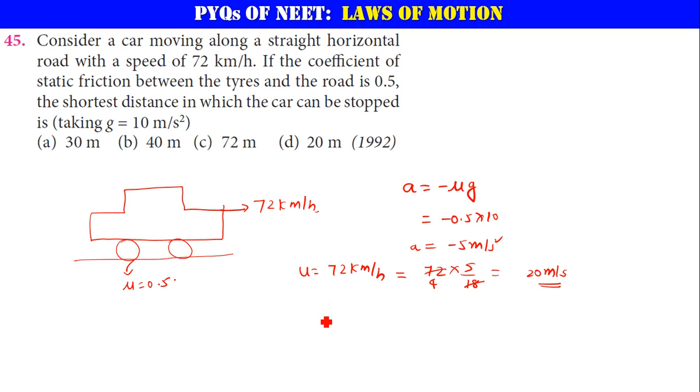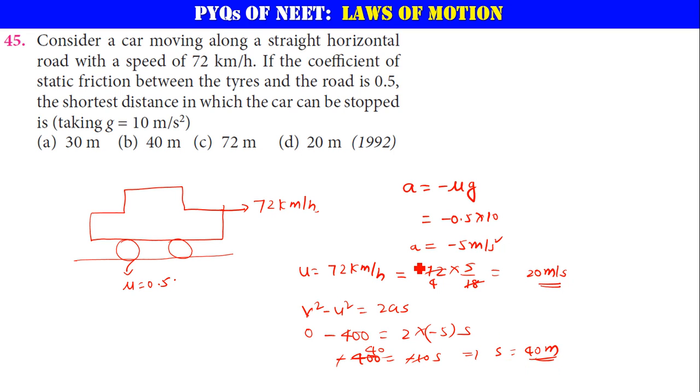Now take v square minus u square is equal to 2as. Final velocity is 0 because it has to stop. Initial velocity is 20 meter per second, that means 20 whole square, 400. Acceleration is minus 5, displacement s. So minus 400 is equal to minus 10 times s. Minus minus gets cancelled. 10 times 40 is 400, so s will be equal to 40 meters.